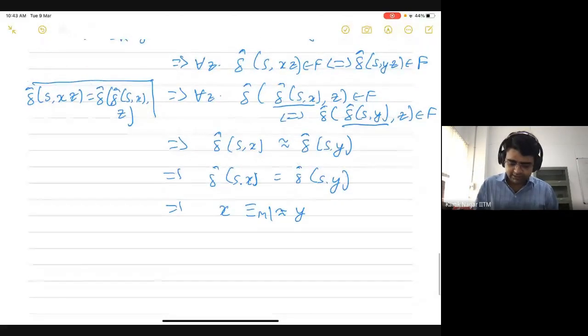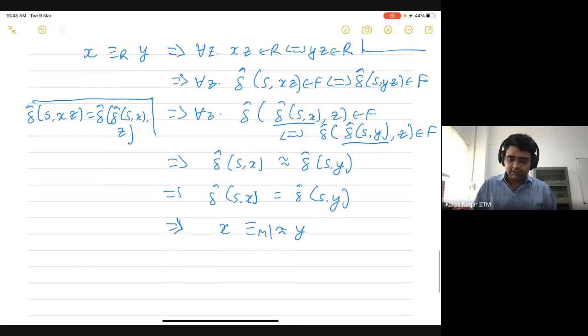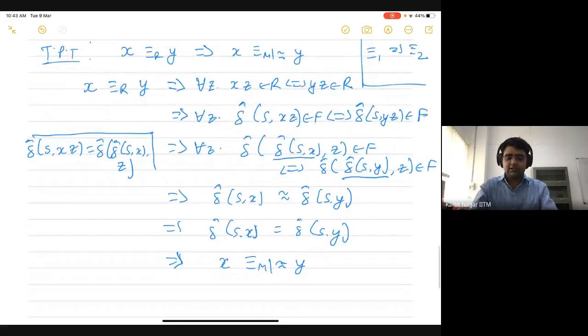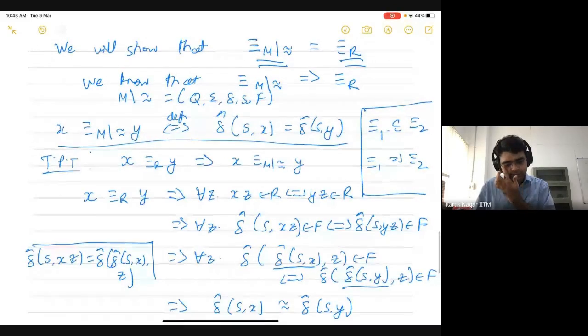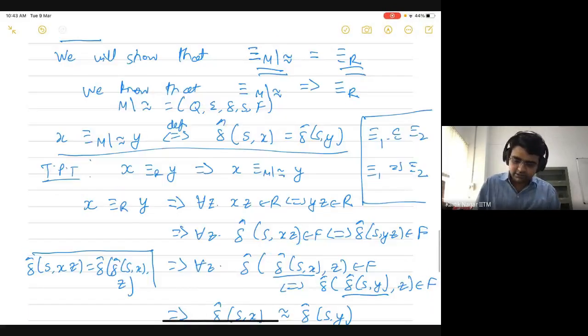So this then completes the proof, right? We have shown that if two strings are related by the coarsest MN relation, then they are also related by this MN relation induced by the quotient automaton, and this finally proves the fact that these two relations are actually the same. So this is what we have shown.